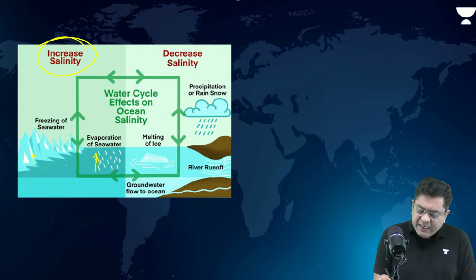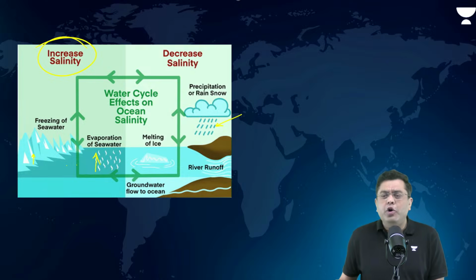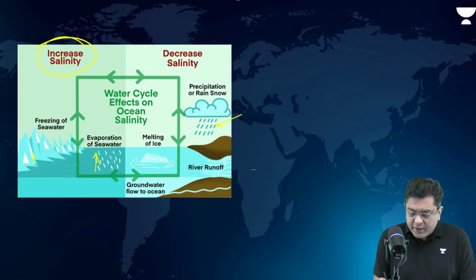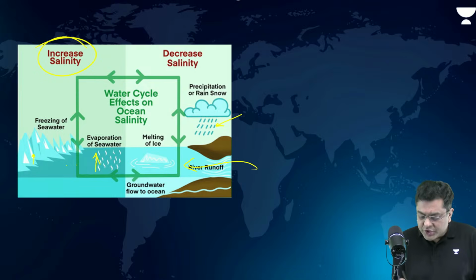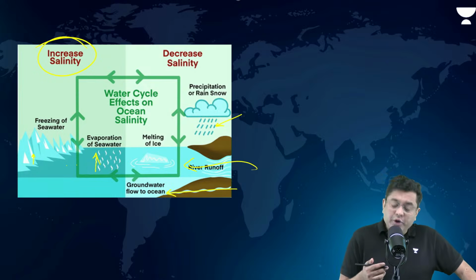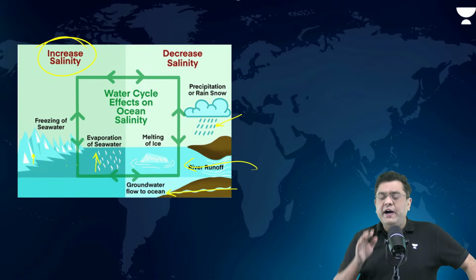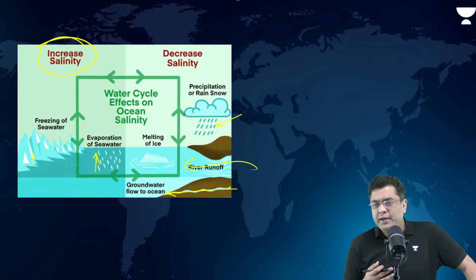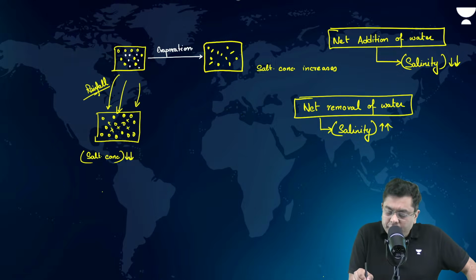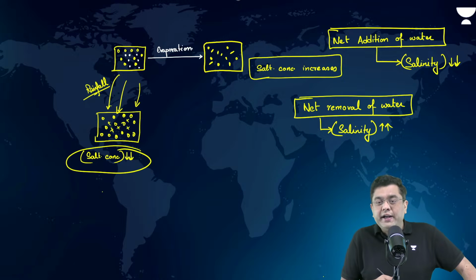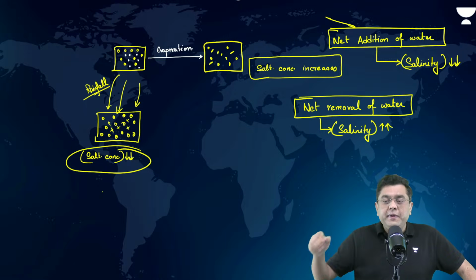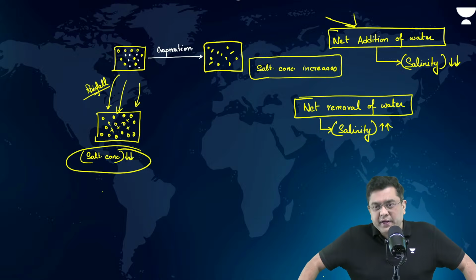Now, let's suppose there is precipitation, rainfall, net addition of water, river runoff, net addition of water, groundwater discharge, net addition of water, melting of ice, net addition of water. Means concentration of salt is decreasing. Whenever you have net addition of water, concentration of salt is decreasing, means salinity is decreasing.